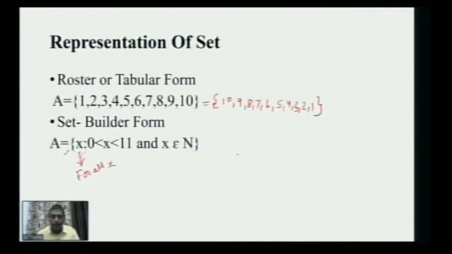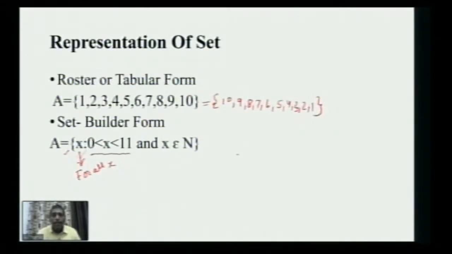Now, what are these properties? These properties are given in the form of statements. There can be one statement or more than one statement. You can see that after X, I'm using a colon. What does this colon mean in set language? It means "such that". So you read it as: A equals X such that, then there is a statement in mathematics where X lies between 0 and 11.